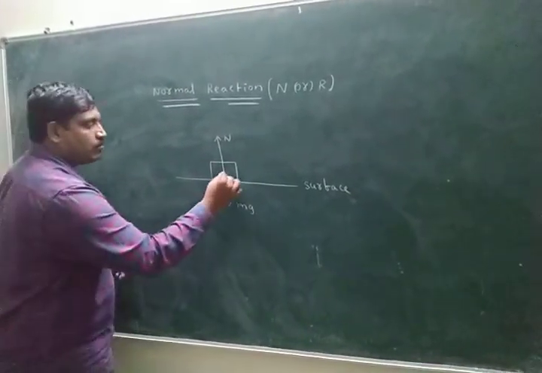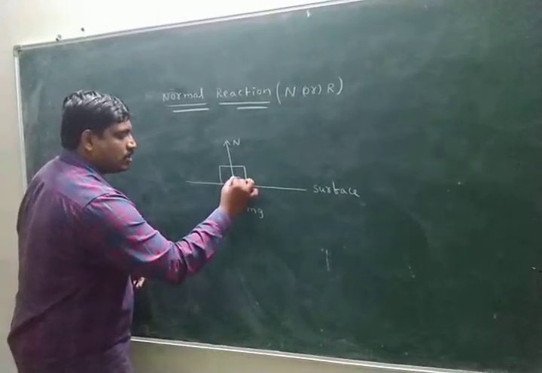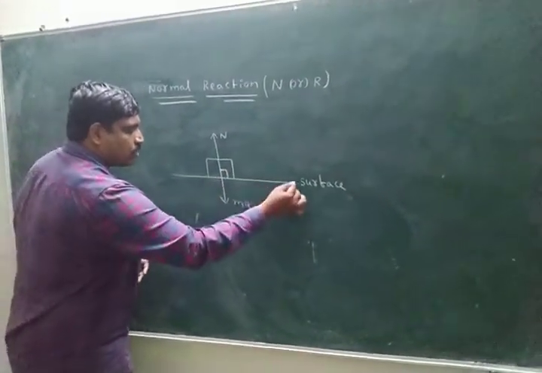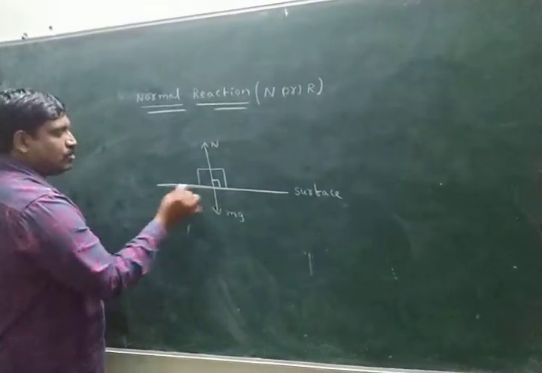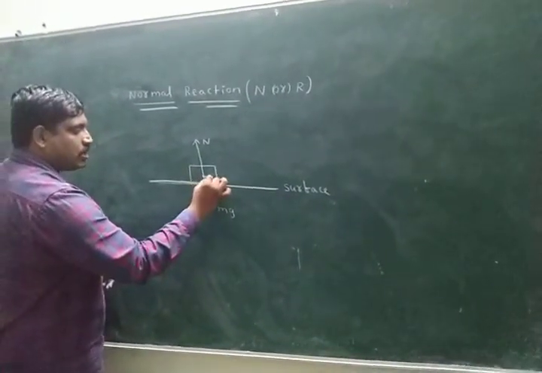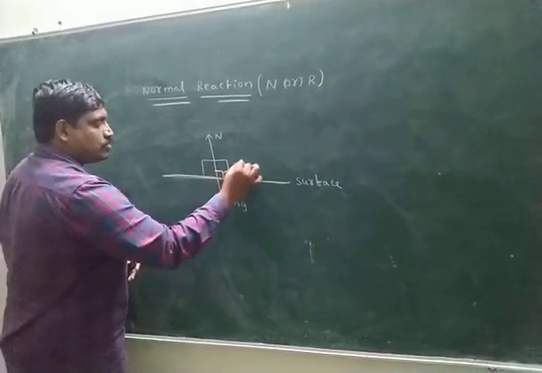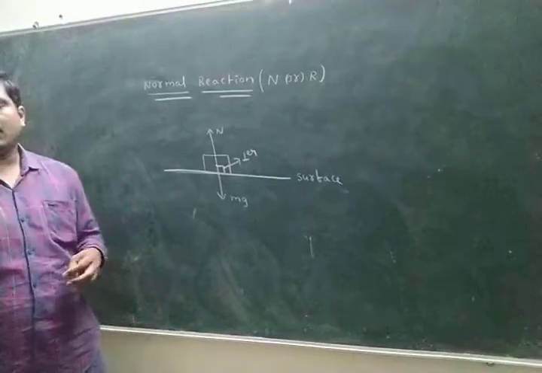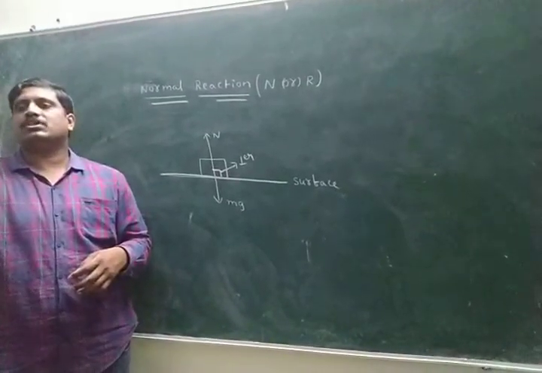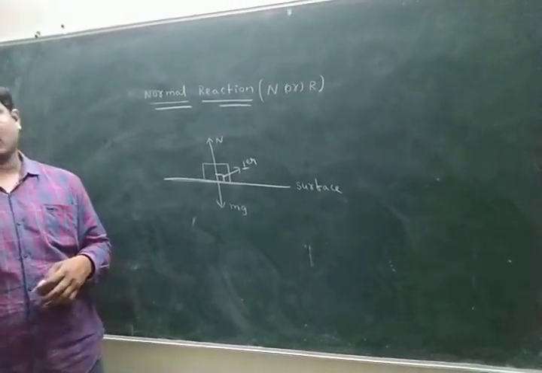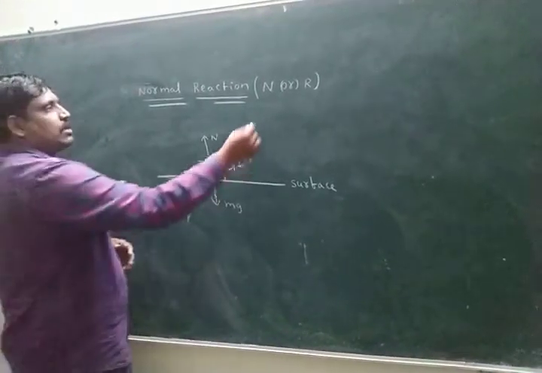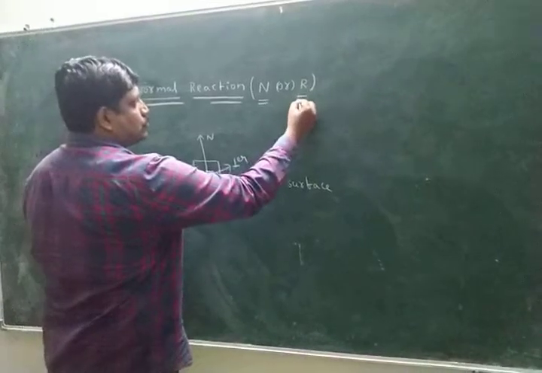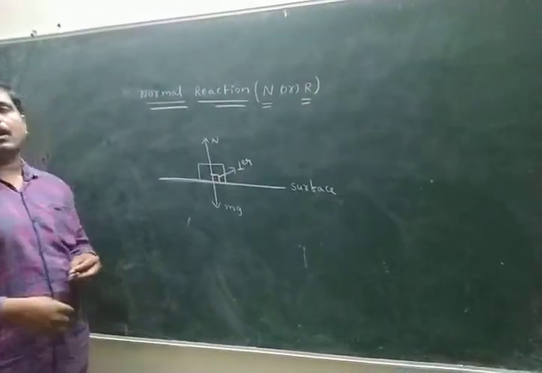According to the diagram, normal reaction is always perpendicular to the given surface. Perpendicular means 90 degrees. Okay? Normal reaction is generally denoted by N. Some textbooks denote it by capital R.